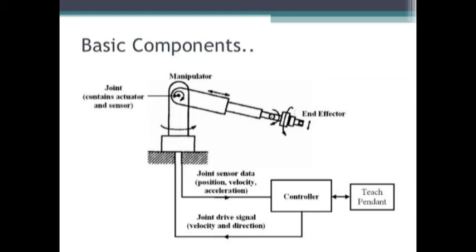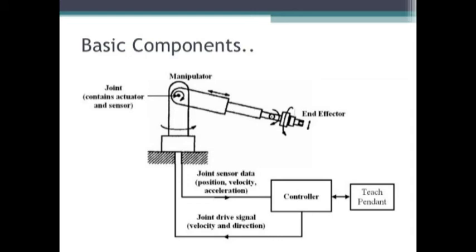The movement of the manipulator can be in relation to its coordinate system, which may be Cartesian, cylindrical, etc. Depending upon the controller, the movement may be point to point motion or continuous motion. This is the manipulator.